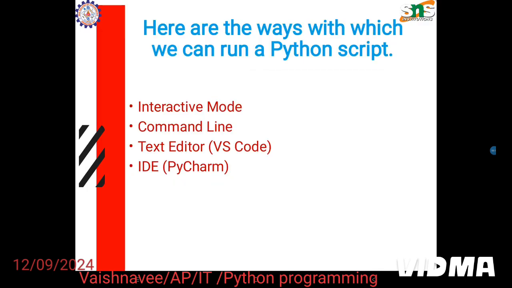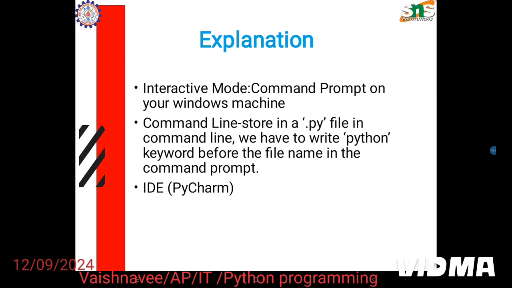Here are the ways in which we can run a Python script. There are four ways: interactive mode, command line, text editor, that is VS Code, and IDE, PyCharm. What do I mean by interactive mode? It is nothing but the command prompt on your Windows machine, so we can run our Python program directly there. In the command line, we store the program in a .py file, which is the extension for the file name. We have to write the python keyword before the file name in the command prompt. So python is a keyword.